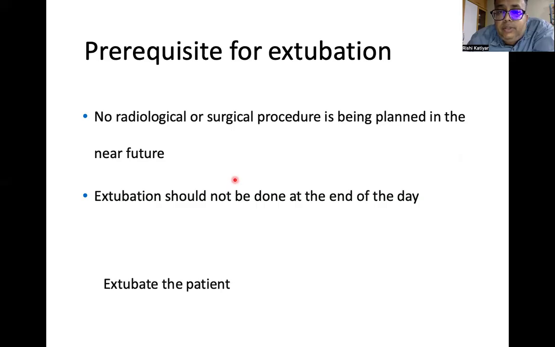Prerequisite: no radiological or surgical procedure is being planned in the near future. Extubation should not be done at the end of the day. To extubate the patient, the readiness criteria should be met. Cough power has to be assessed. The amount of secretions has to be assessed again before extubating.